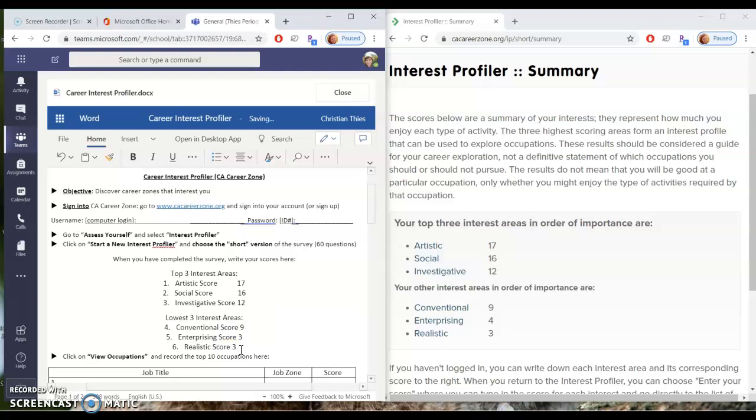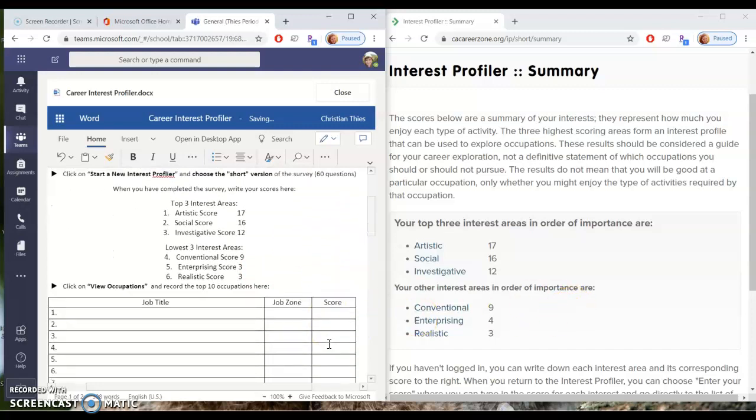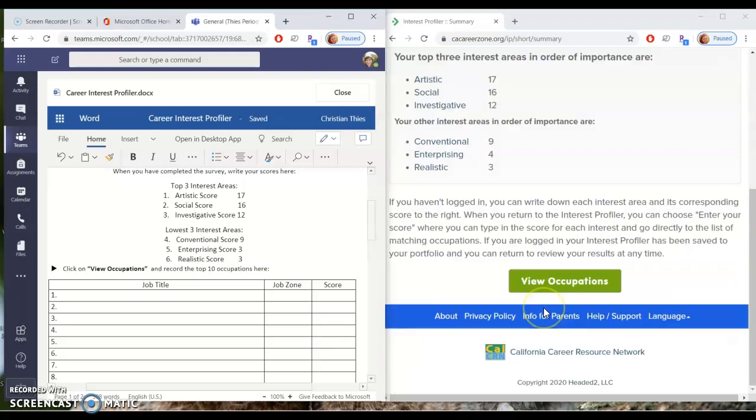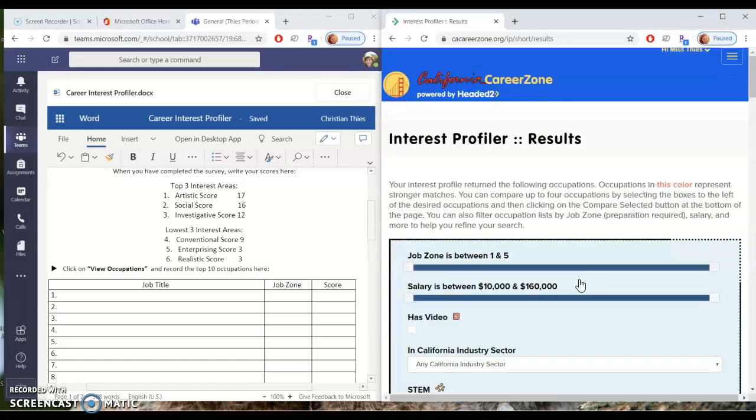Gosh, survey calling me out. I didn't need you to tell me I wasn't realistic. Sheesh. Okay, so that's the first section. We've got our top three interest areas. Now going down to the bottom, it says view occupations and record the top 10 occupations here.